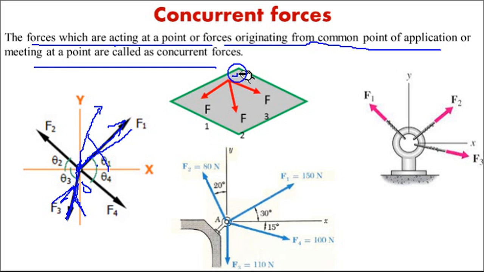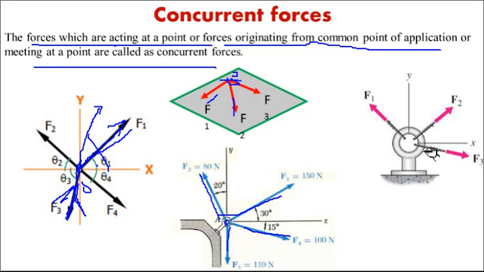Similarly here, all three forces are concurrent, meeting at this point. Even in this particular system, one anchor bolt is shown from where these forces are acting, this one, this one, this one and this one. These are four forces concurrent at this particular point.